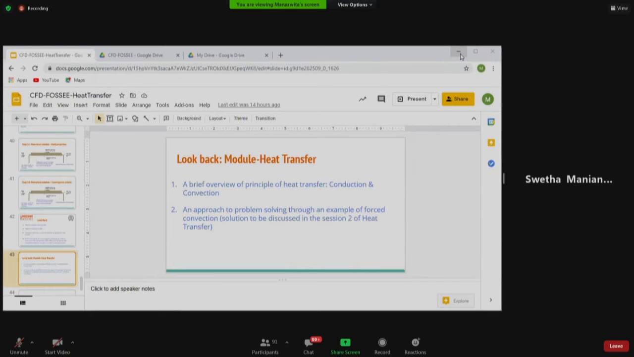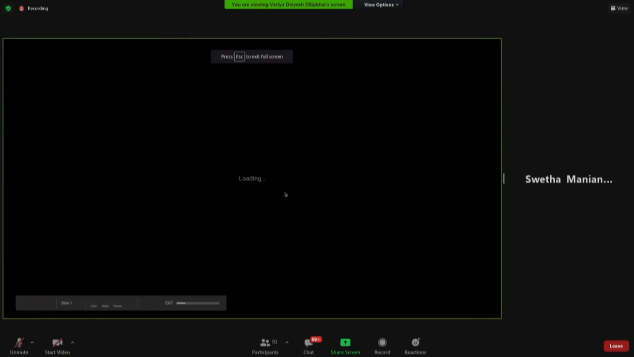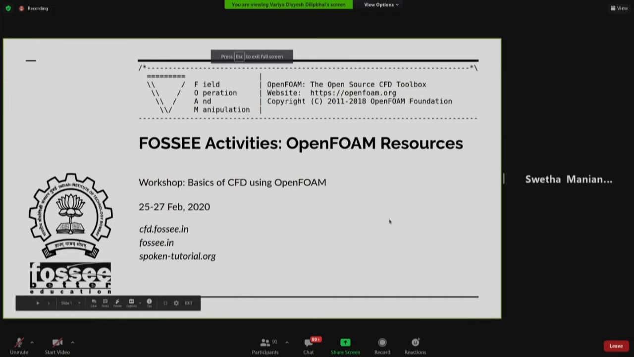So right now, we'll leave you with some more FOSSEE resources, just like we did yesterday. Yesterday, we had shared some meshing resources, and today we shall show you some of the solver capabilities and resources that OpenFOAM has and FOSSEE, which we host on our website.